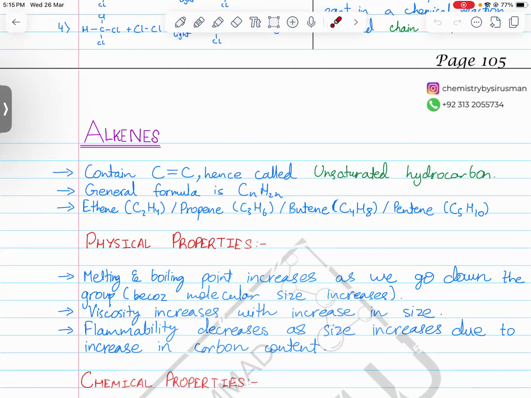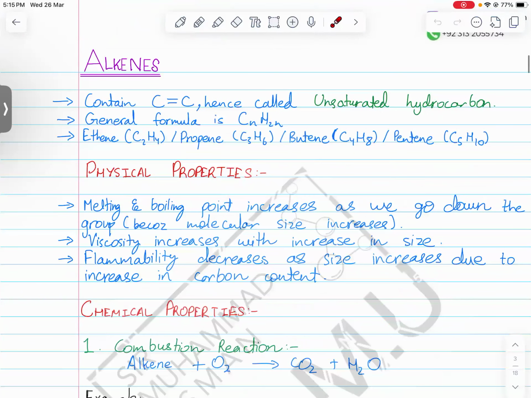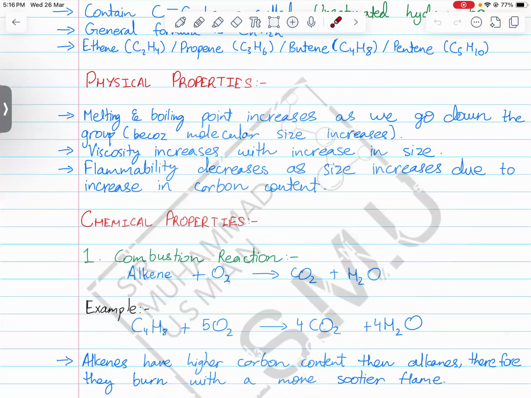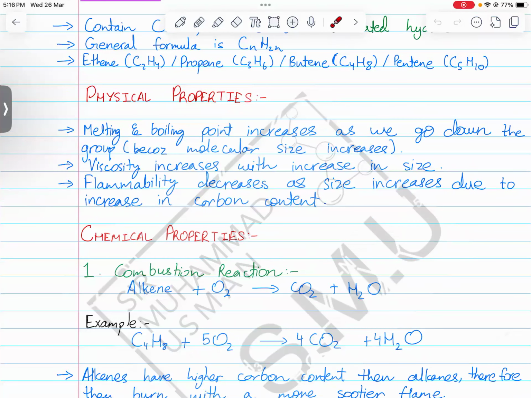All right. The physical characteristic trends of alkenes are the same as the physical characteristic trends of alkanes. The melting and boiling points increase as size increases. The larger the alkene is, the higher its melting and boiling point will be, and the more its viscosity will be.